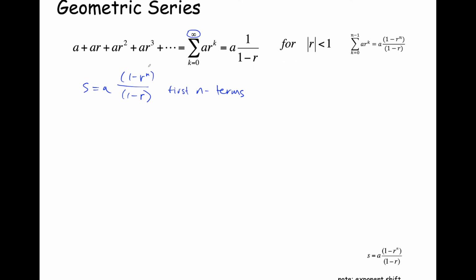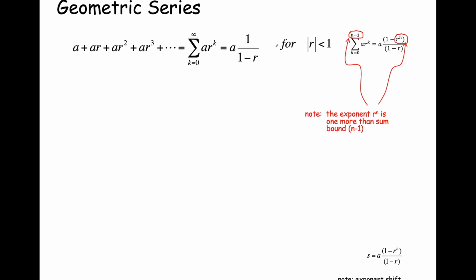And why is that? Because if you have r to the n and r is less than 1, like 0.1, if you exponentiate something that's less than 1 enough times, it's going to get smaller and smaller until it goes to 0. And so that r to the n is going to go away if n is big enough and the magnitude of r is less than 1. So now we have this expression we had before for the first n terms, from 0 to n minus 1, that's a total of n terms of this geometric series, and we're going to look at what happens when it gets infinitely long instead of just n terms.